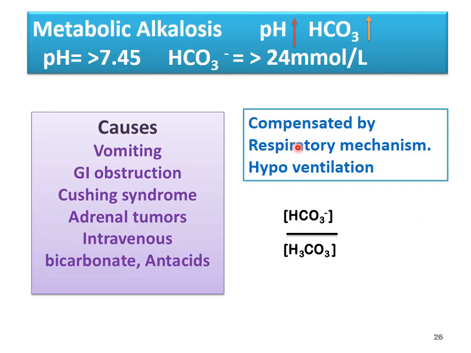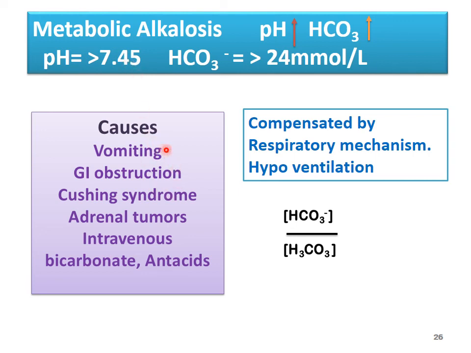Then next is metabolic alkalosis. It is alkalosis, so pH will increase. And since it is metabolic, we look at the level of bicarbonate. Bicarbonate here will increase, so it will be more than 24 millimole per liter. And pH is, of course, sorry, it is wrongly written, it is more than 7.45.